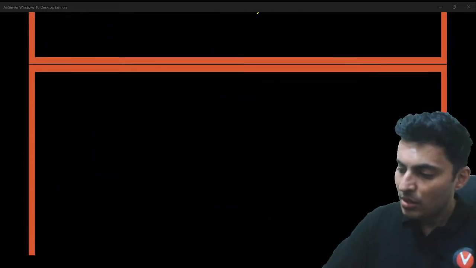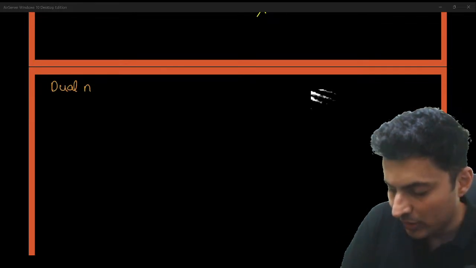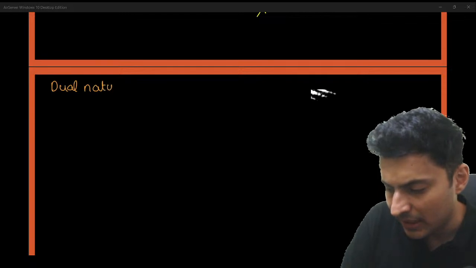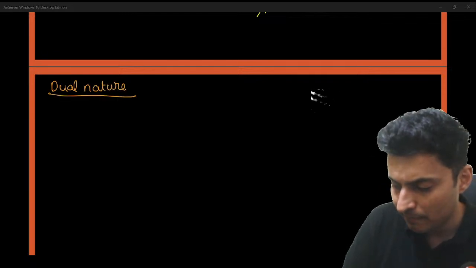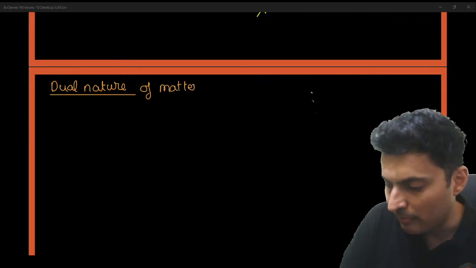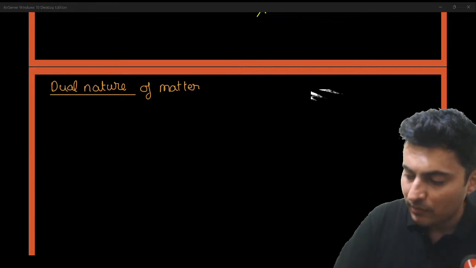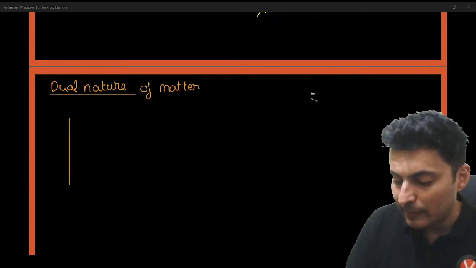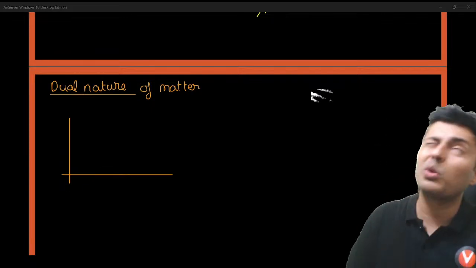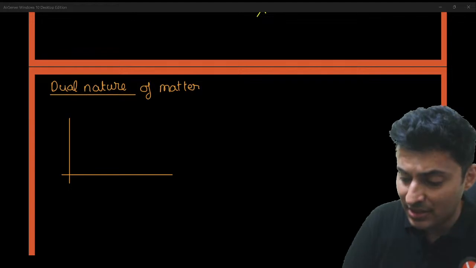Next, for dual nature, before going to photoelectric effect, let me just complete this part. For dual nature of matter, see, if you take the energy of a particle, not photon, like a proton you take, electron you take, neutron you take. These are matter masses.